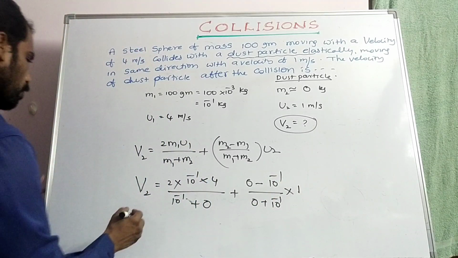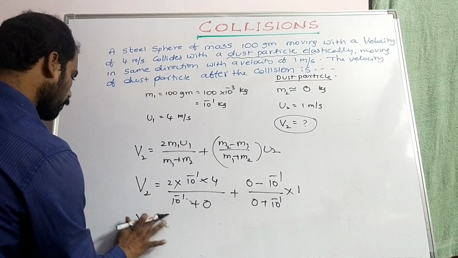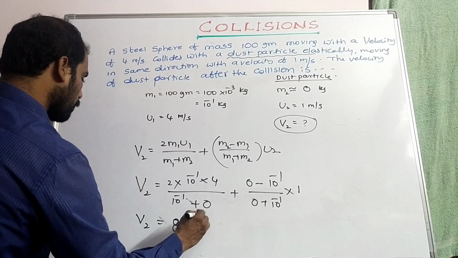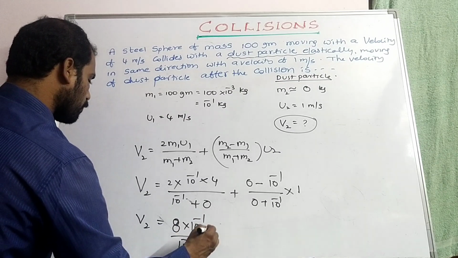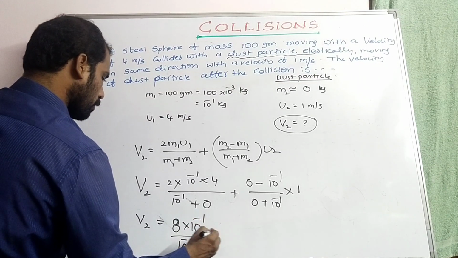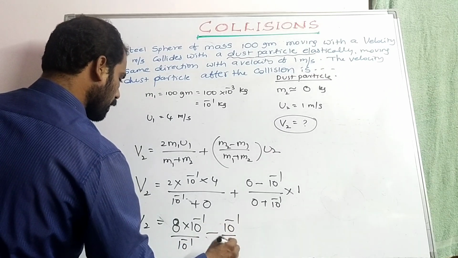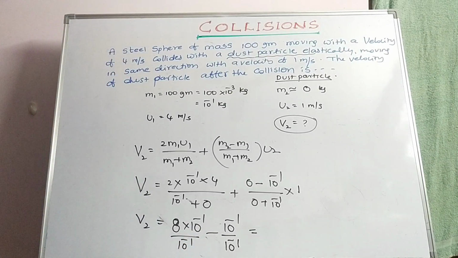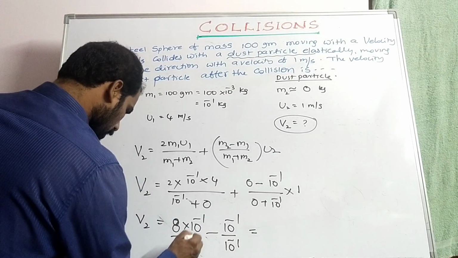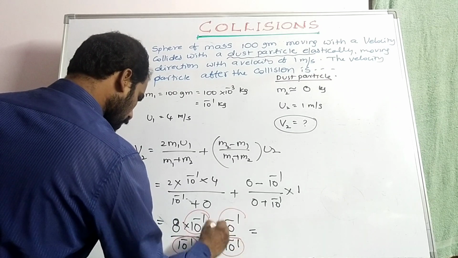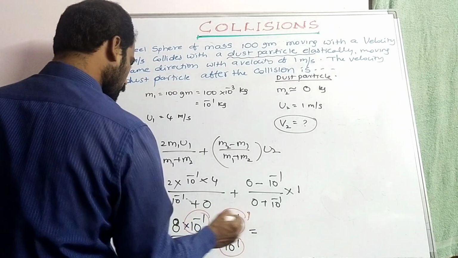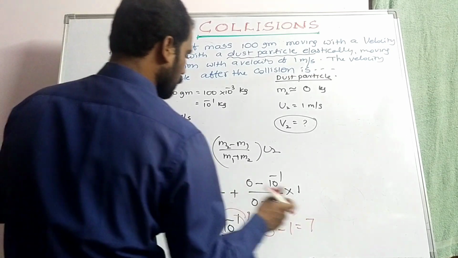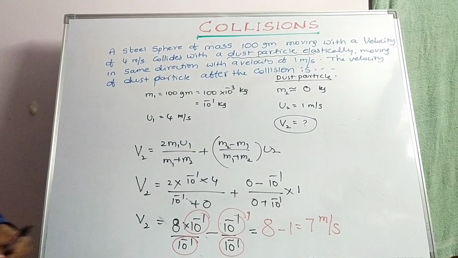So v2 is equal to 8 into 10 power minus 1 by 10 power minus 1, minus 10 power minus 1 by 10 power minus 1. Here 10 power minus 1 gets cancelled, so the answer will be 1 here and 8 there. So 8 minus 1 is equal to 7 meters per second.